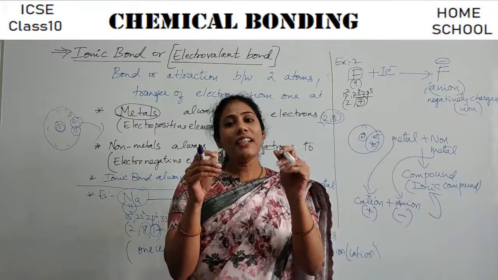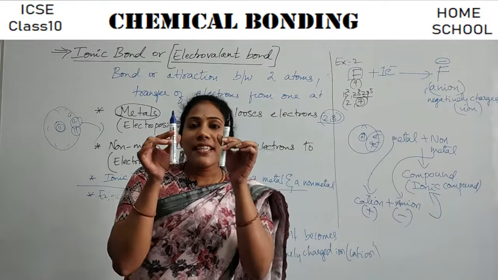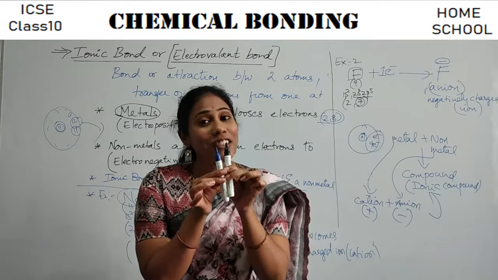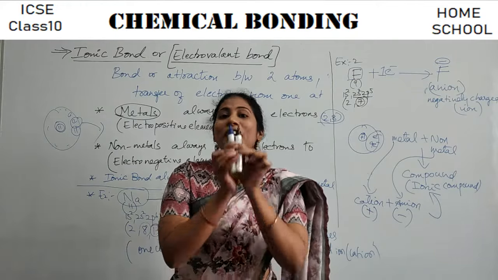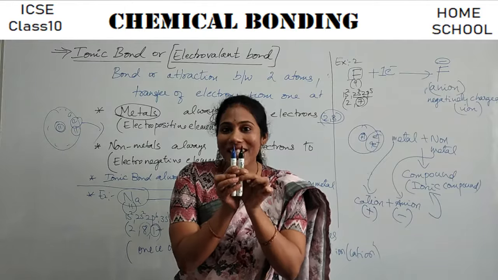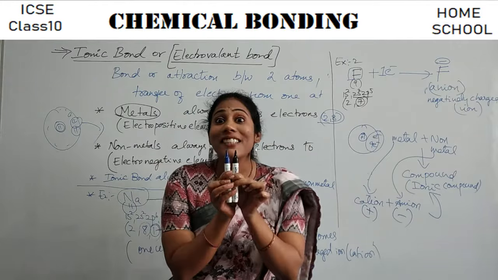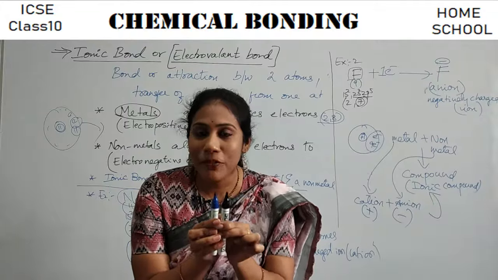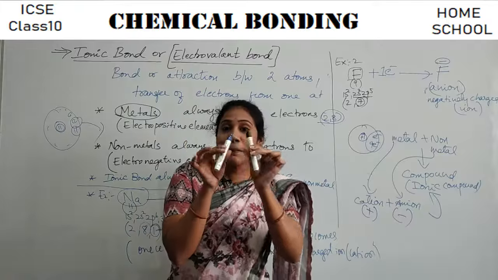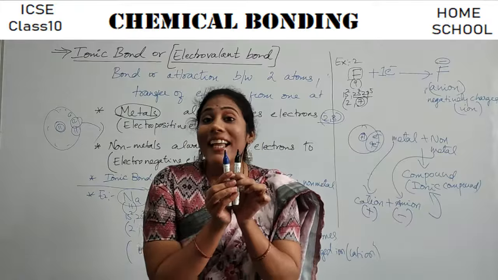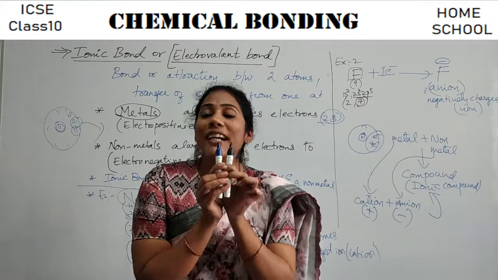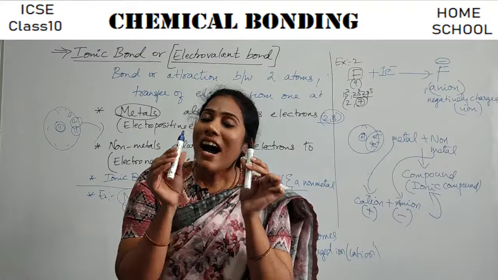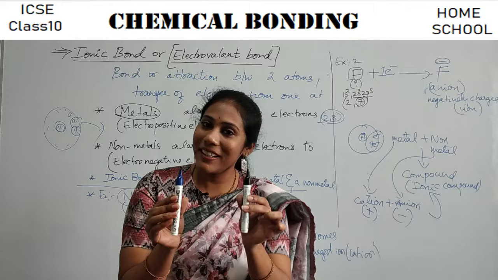So whenever a positively charged species is brought closer to a negatively charged species, definitely an attraction is possible, no? That attraction between a positively and a negatively charged particle is called the electrostatic force of attraction. And that itself we call the ionic bond. Clear, everybody?